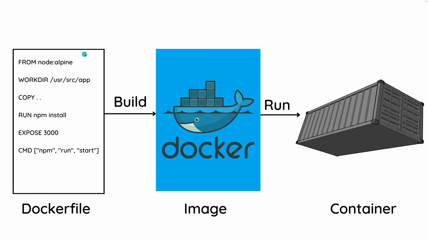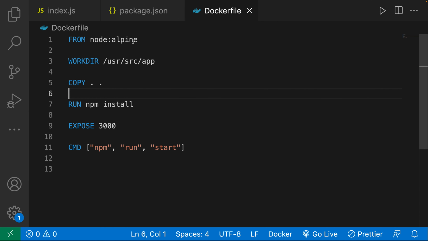So this right over here is just the regular file of instructions. This over here is an executable file that contains the instructions to run this container. So that is what we are going to do. This is just kind of a middle process. So we're going to build our image, and then from this executable file that contains the instructions that we have specified here, we are going to run our container. So over here, what we're doing is we're specifying a base image, and we're specifying the base image node.